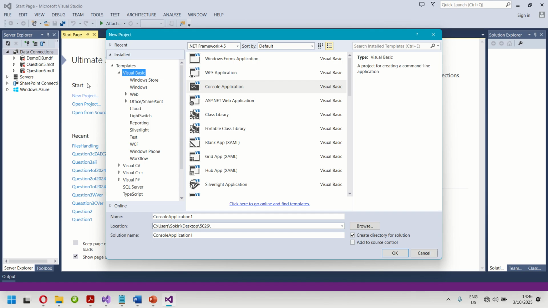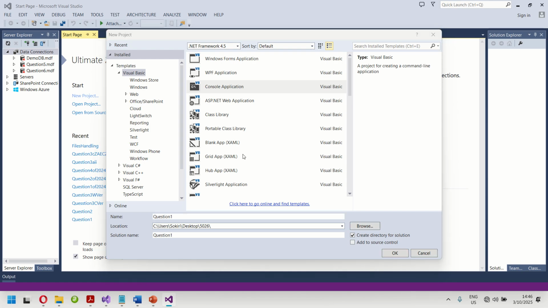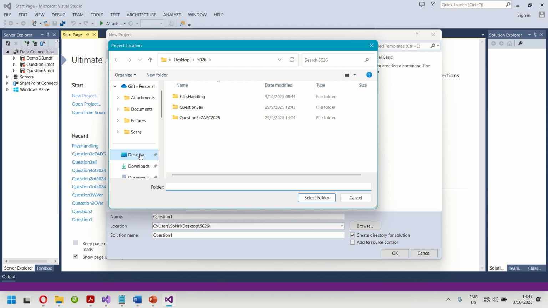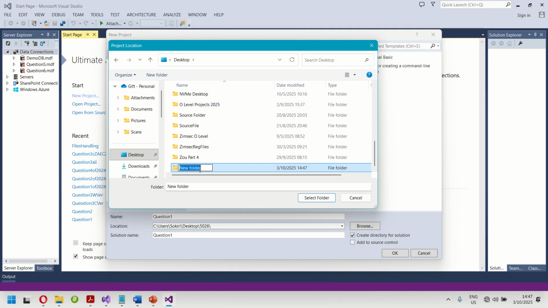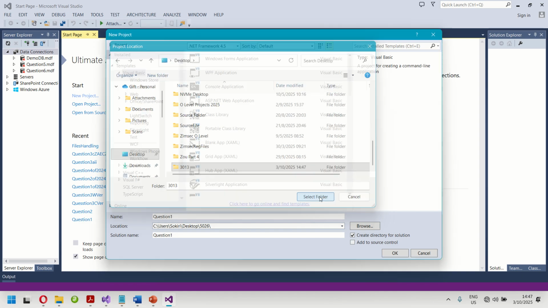So assuming that this is the first question, question number 1, we need to save this on the desktop in our folder which we would have already created. These are some examples of folders which I created. Today I want a candidate number different from these. What's your candidate number? 3013, yes, that one I don't have. So assuming that's our folder, 3013, we select that folder, 3013.